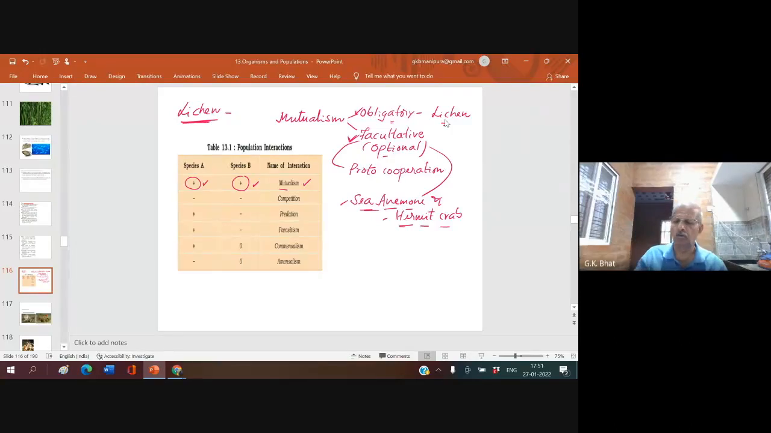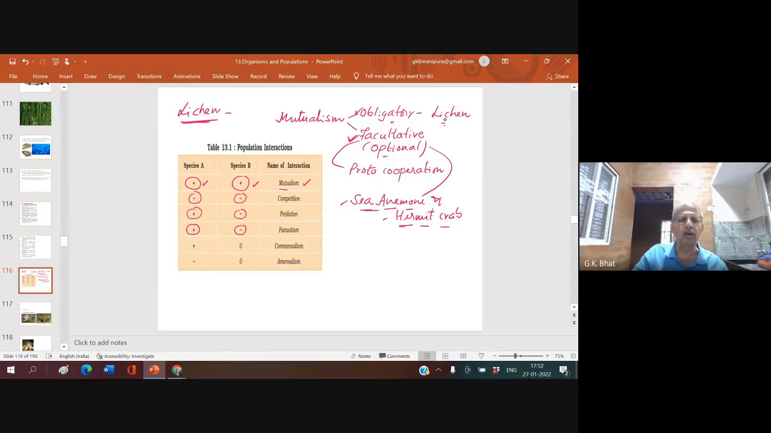Right? So, the next one is competition. In competition, generally, both get harmed. No doubt, ultimately one may win the competition, but before winning, it also has to suffer. Predation: prey and predator. When a tiger eats a deer, the tiger gets a benefit, and the deer loses its life. Parasitism: the parasite gets benefited, and the host is going to suffer.